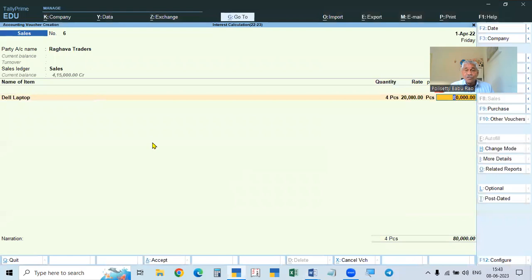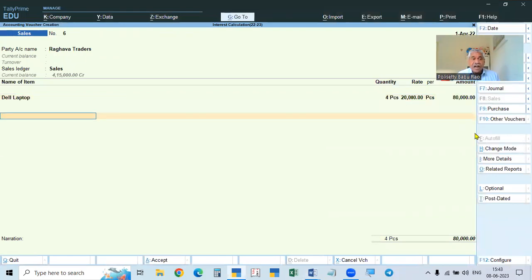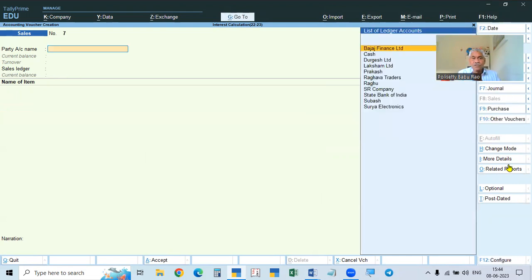That we will check up. So 80,000 rupees we got. And if you give GST, that will be calculated and the total amount will be there. Now we are not taking it. If it is there, the total amount will be the principal amount. Otherwise, only this is the amount. So now that is accepted.